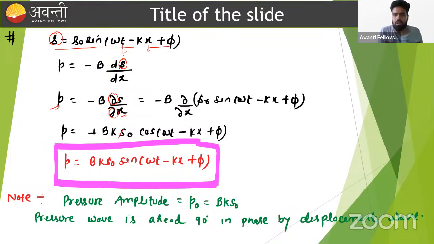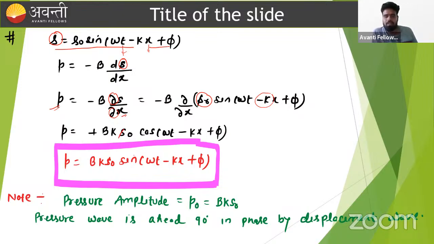If we put the value of s here, we know that the differentiation of sin theta is cos theta. Here s naught, the amplitude of displacement, is a constant, and the coefficient of x is minus k. If we multiply minus k with minus B, it becomes positive. So this equals B k s naught cos(omega t minus kx plus phi). This is the equation of the pressure wave.